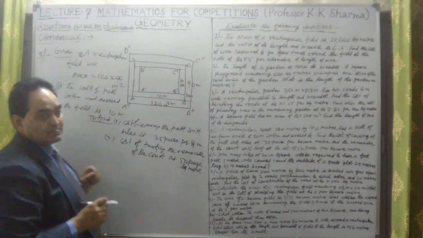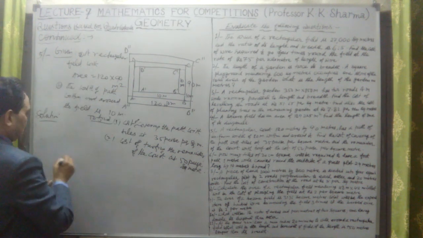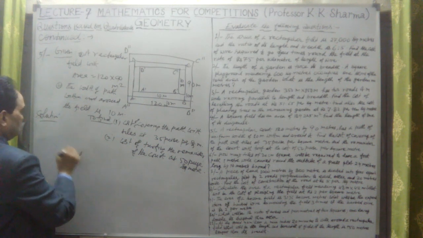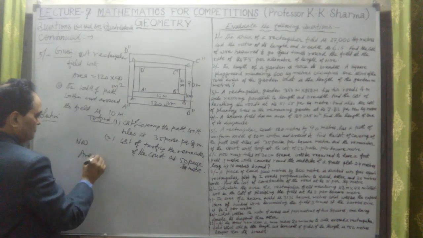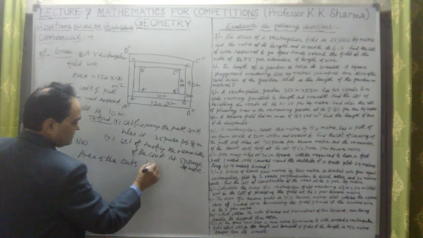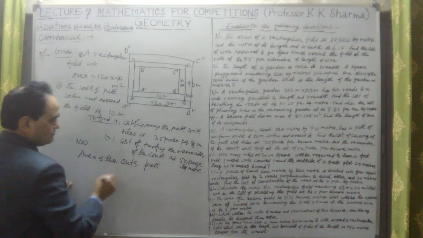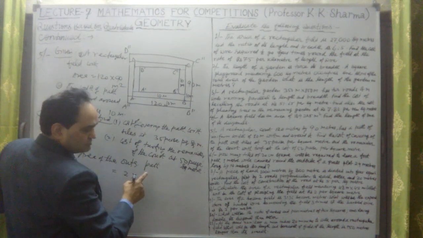Now try to understand this area. What is the area of the outer path? Let me find the solution, we are calculating. Now the area of the outer path means lengthwise it is 2 into length.